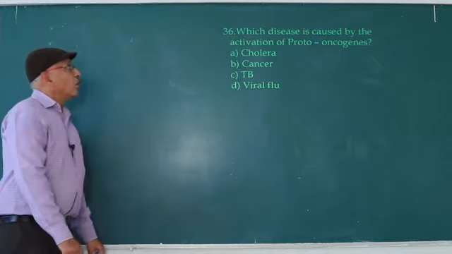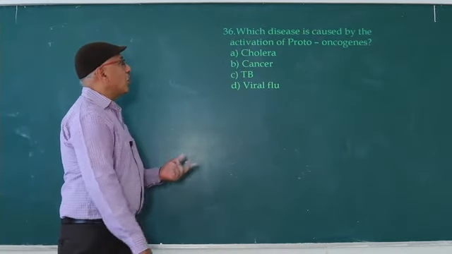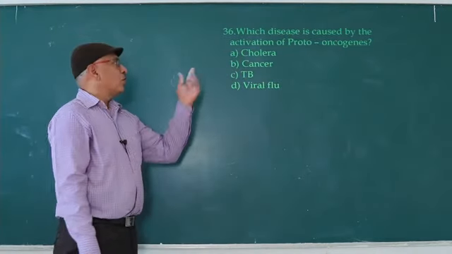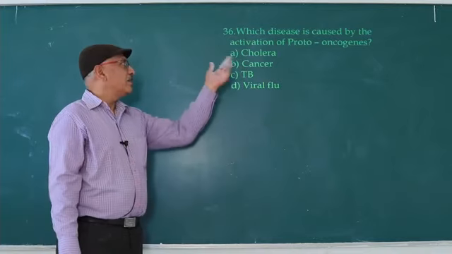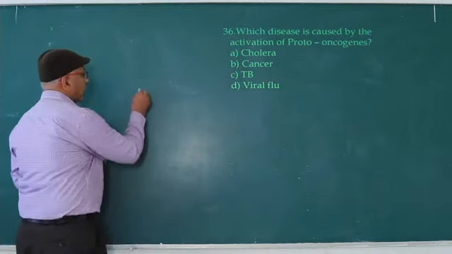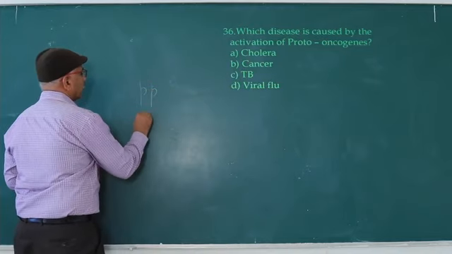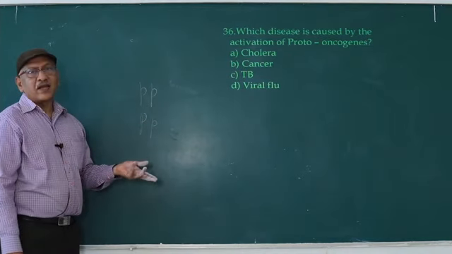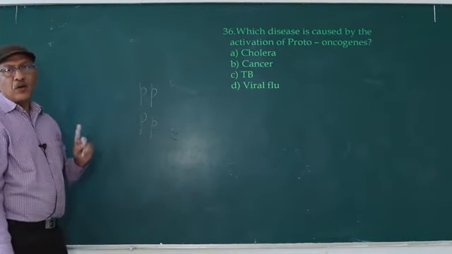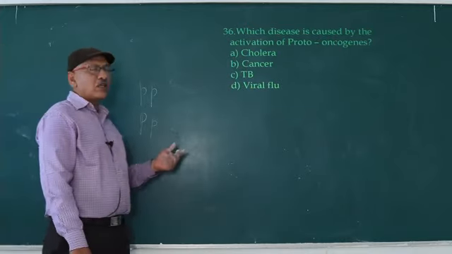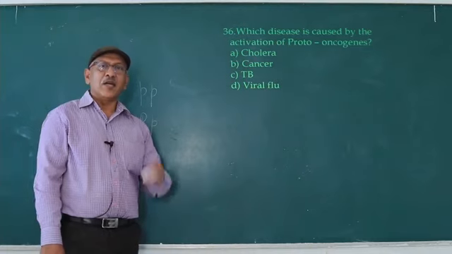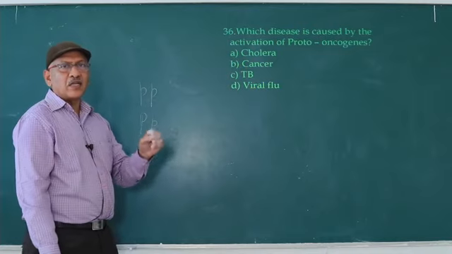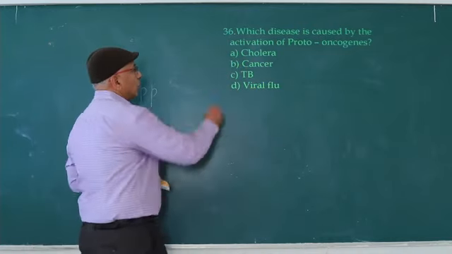Next question. Which disease is caused by the activation of proto-oncogenes? Cancer. Proto-oncogenes are converted into oncogenes. Proto-oncogenes undergo one mutation. Why? These are recessive alleles. For example, pp undergoes mutation to one capital P, so it is unable to express its character. If they undergo one mutation, they are converted into oncogenes. Oncogenes stimulate the cell in which they are present, so the cell loses cell cycle regulation and is converted into a cancerous cell. So the answer is cancer.